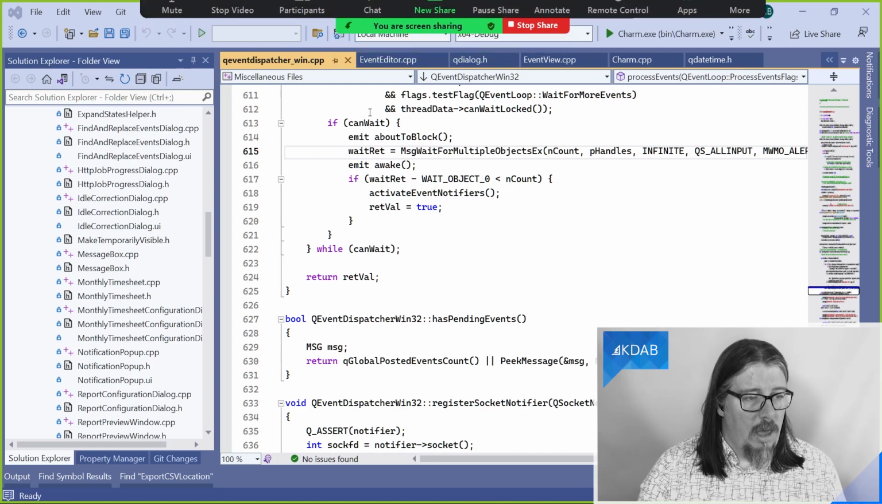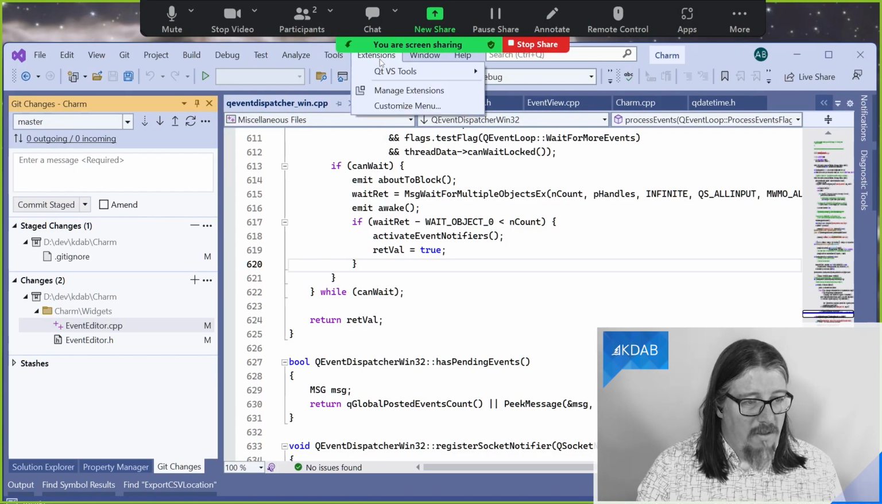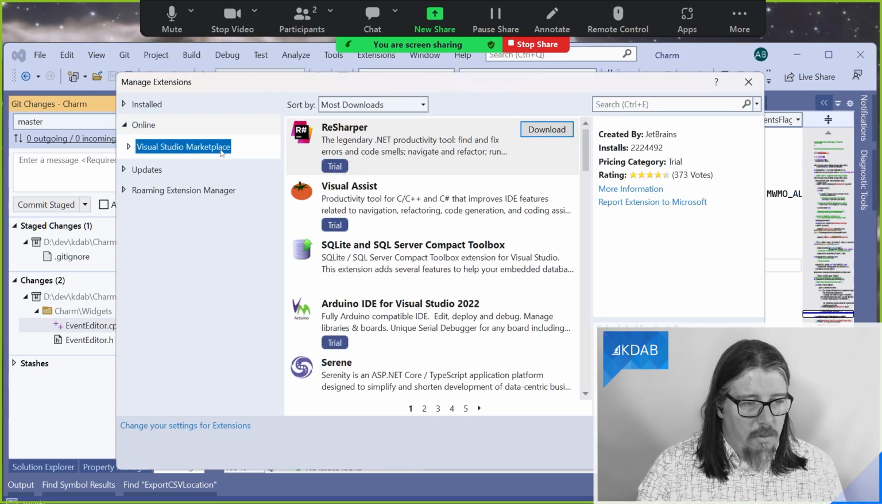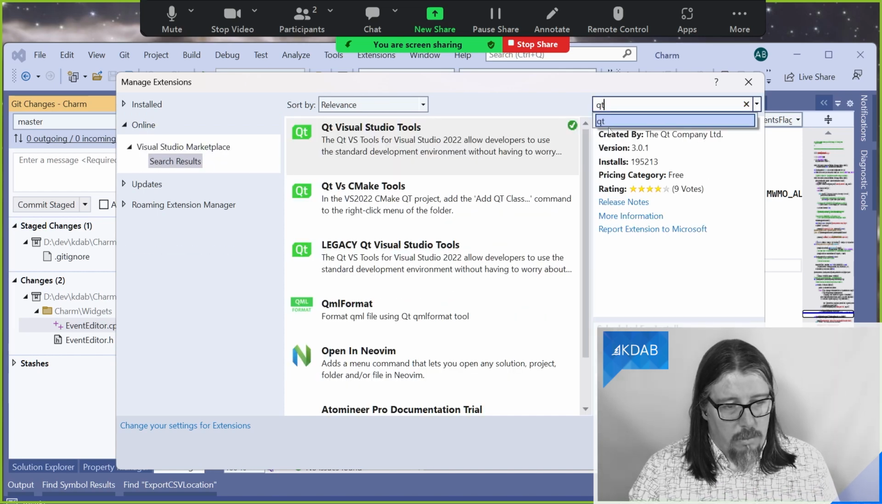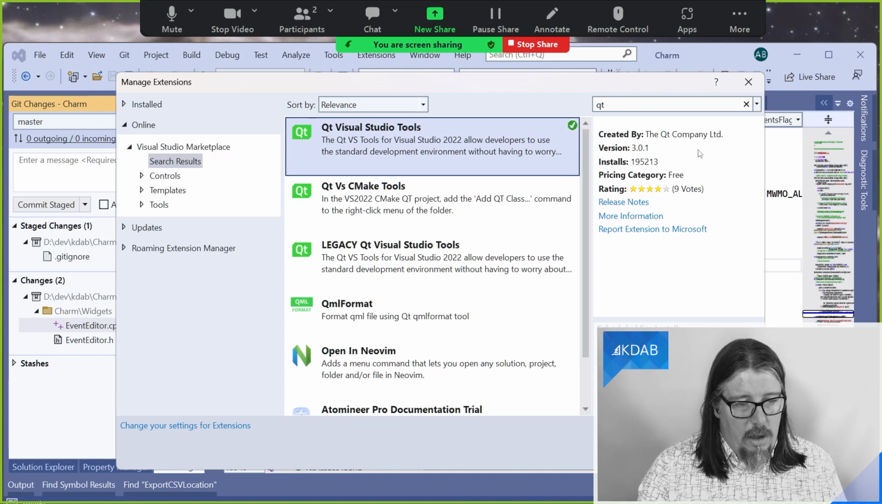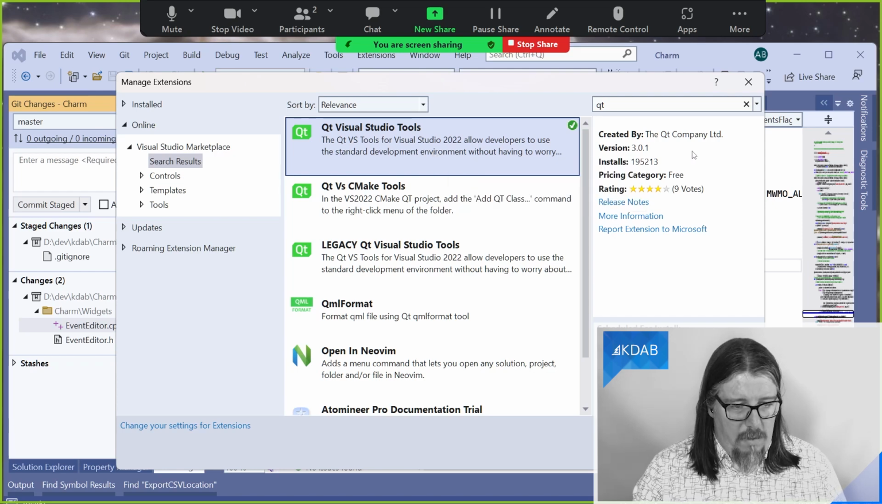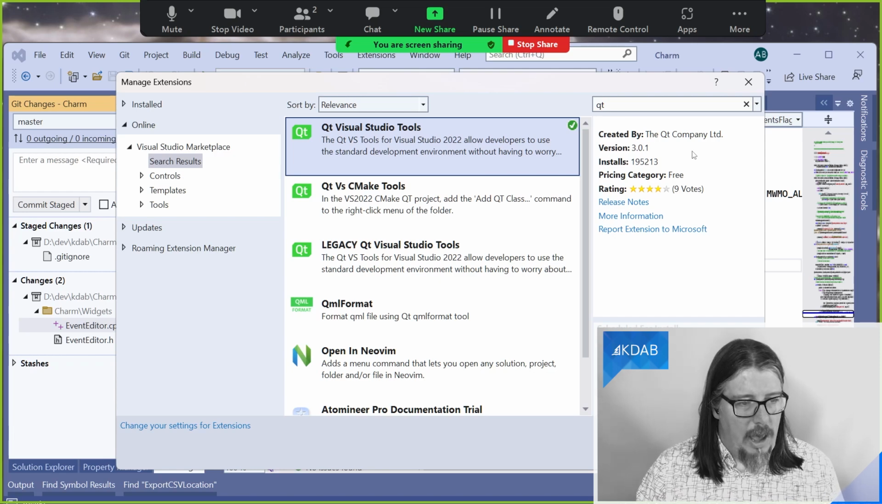So in Visual Studio, if we look in the extensions window, from the Visual Studio Marketplace, if you search for Qt, you will find the Qt company's official Qt Visual Studio tools, and these have been recently updated to version 3 or 3.01, as we see here, which for the first time has official support for CMake projects in Qt.